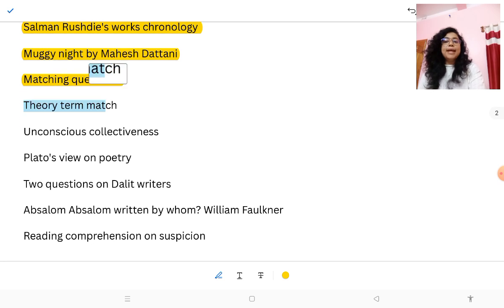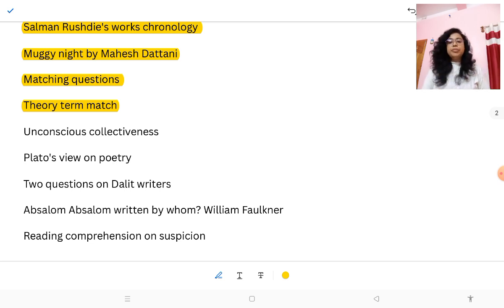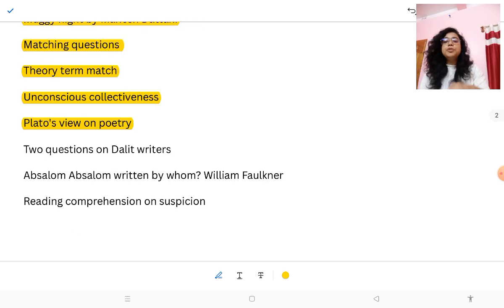Then theory term matching, which they always ask, and this time also they asked a theory term with its proponent. Then there were two questions on the unconscious collective, and who gave it? Lacan. There were two or three questions from Lacan or psychoanalysis theory. Then Plato's view on poetry. This question is wrong, because there are options which are wrong. So maybe if you attempt this question, they will give you the marks.